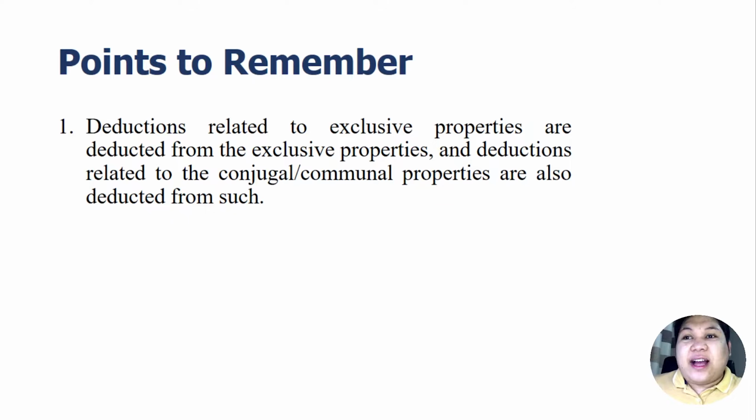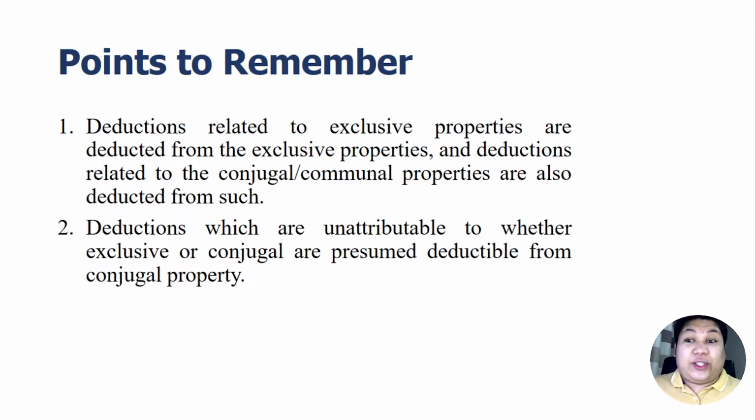But for a deduction which cannot be traced, whether pertaining or related to an exclusive or conjugal property, that is assumed to be a conjugal or communal deduction. So deductions which are unattributable, whether to exclusive or conjugal properties, are presumed deductible from the conjugal properties.